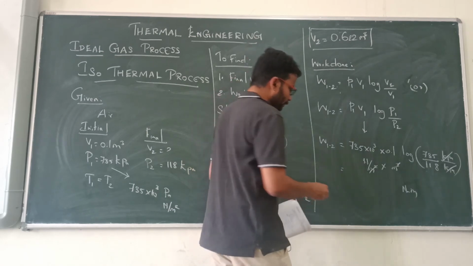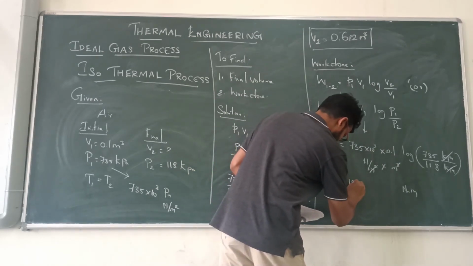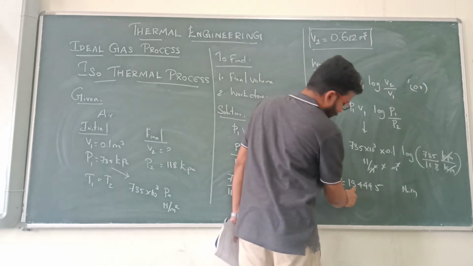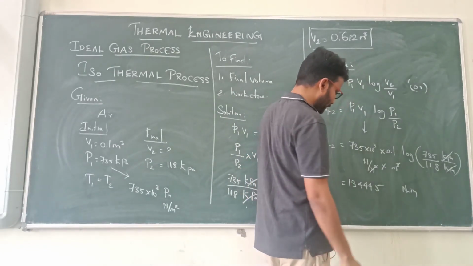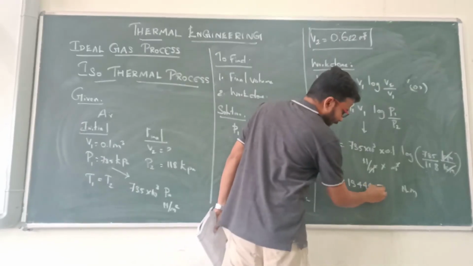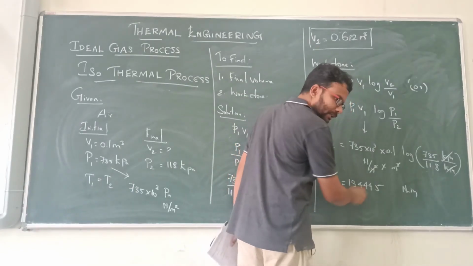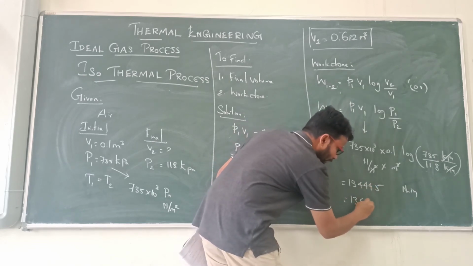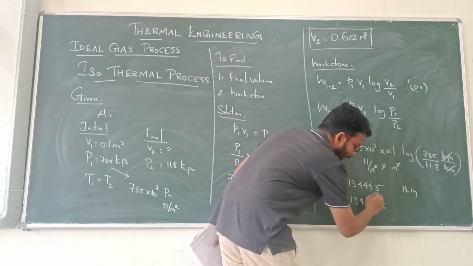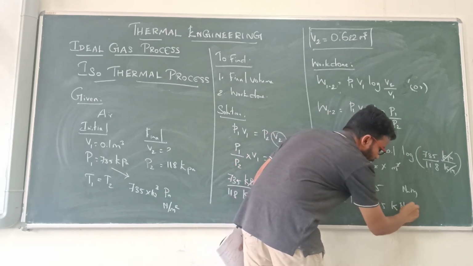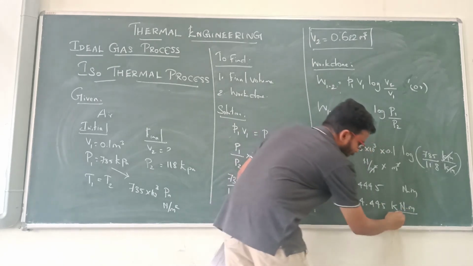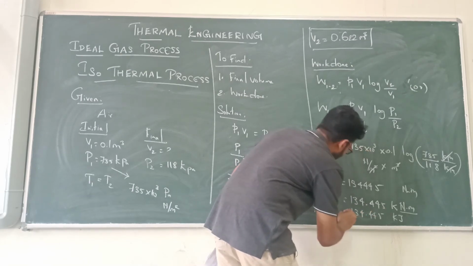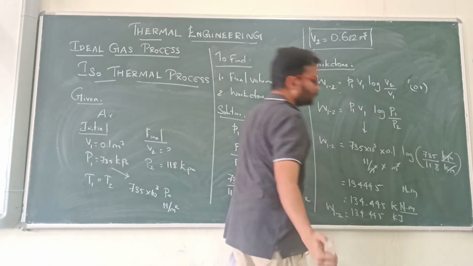So the answer will be 134,445. Let us convert into kilo and reduce the decimal value. So we take these three and put a decimal here. So 134.445, and instead we put kilo Newton meter. What is Newton meter? It is joule, so kilo Newton meter is kilojoule. That is 134.445 kilojoule. Thank you.